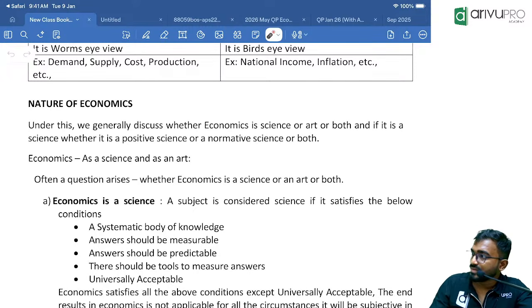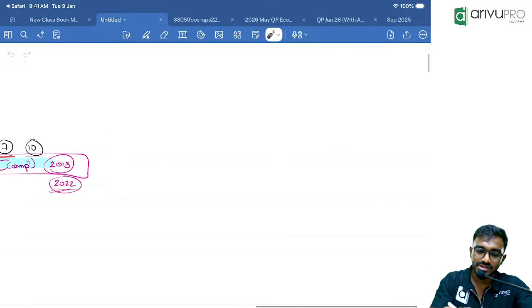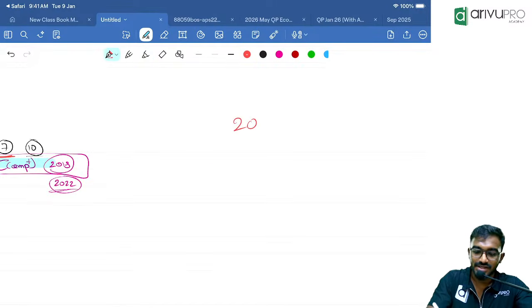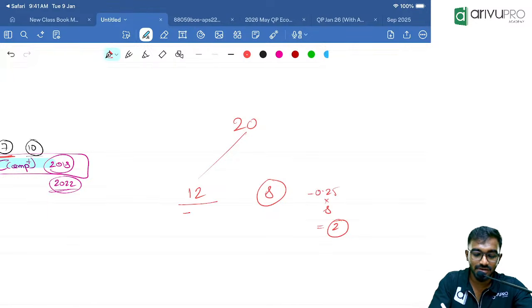Next let me go to the easiest question. Let's see. One second. Is there a negative marking? Definitely yes. For every wrong answer you give, you will lose 0.25 from your positive scores. Let's say, for example, sir, I attended some 20 questions. In this 20, let's say 12 are correct and 8 are wrong. 12 are correct and for every single wrong, 0.25 will be deducted. That means 0.25 into 8, total 2 marks. That means your score is 12 minus 2.